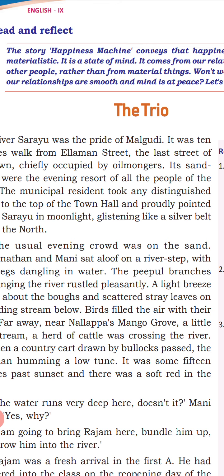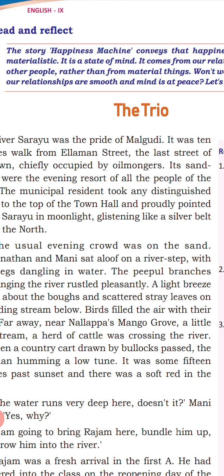The municipal resident took any distinguished visitor to the top of the town hall and proudly pointed to him Sarayu in moonlight. That means it is an attractive place. Most of the visitors sometimes came in order to see the beauty of the town, the beauty of this river Sarayu.